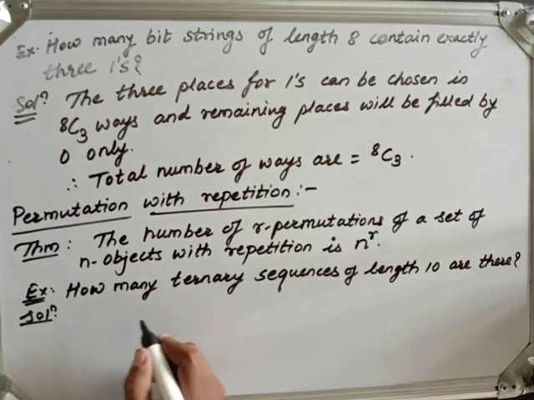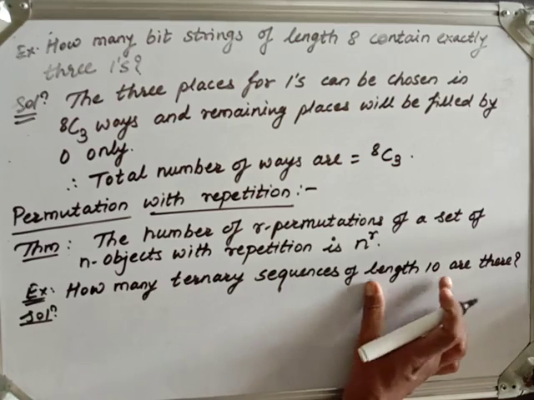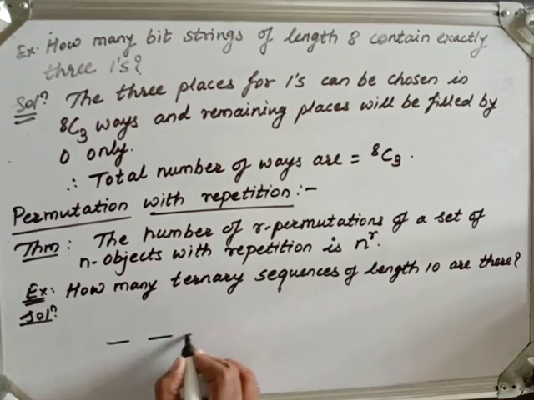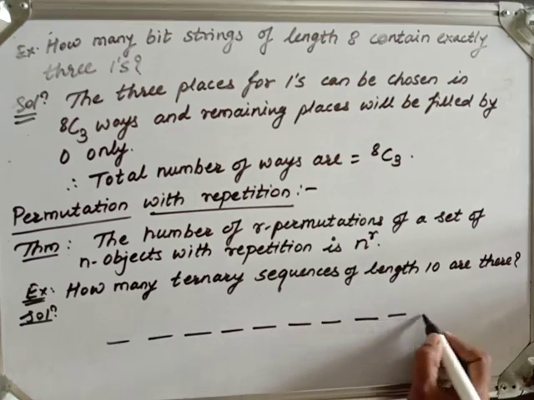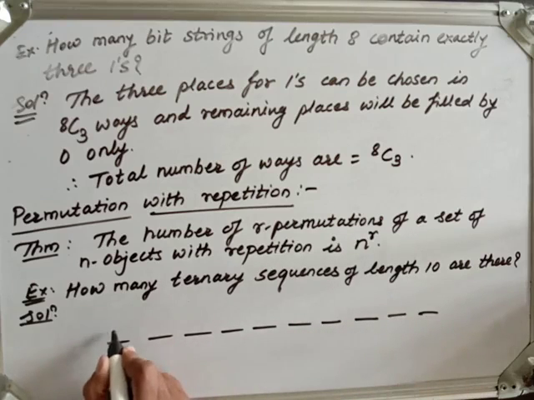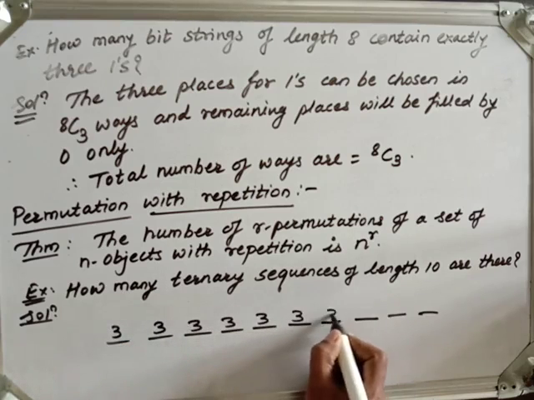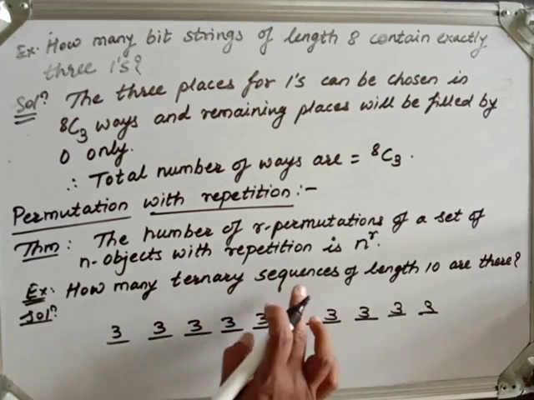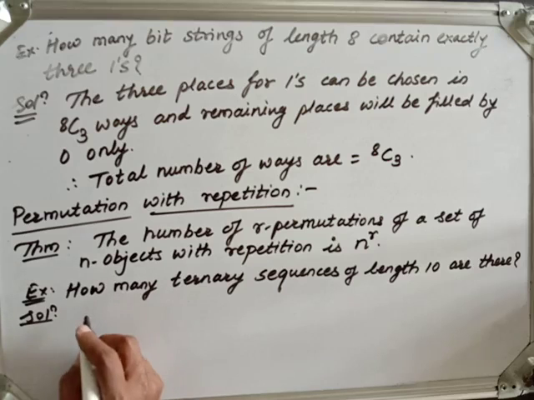So for each place we have 3 choices, and we have to form such sequences of length 10. There are a total of 10 places, and each place has 3 choices. So the product rule is applicable. So these are nothing but 3 raised to 10 ways to form such sequences.